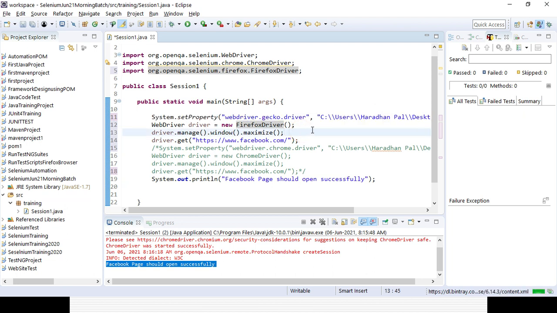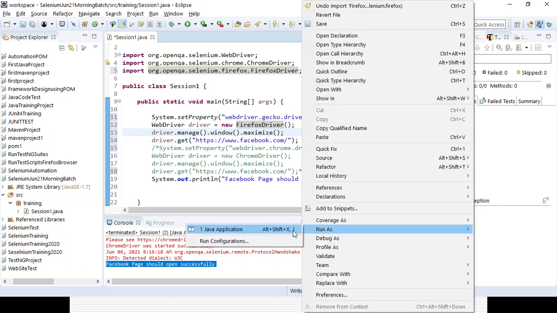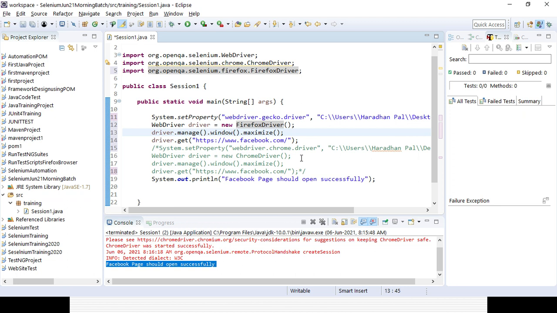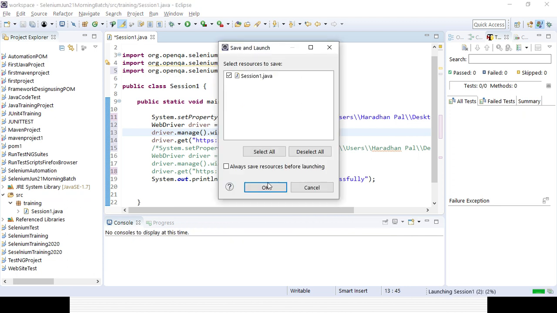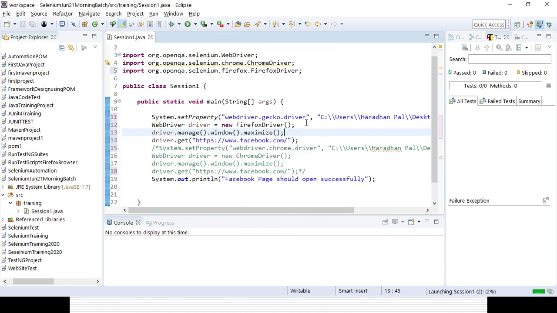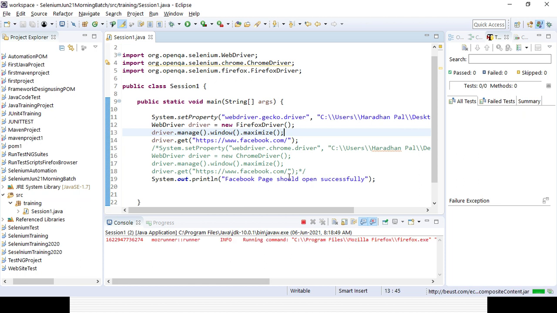Now if you run the script, it will run the same way. Instead of the Chrome browser, it will be opening the Firefox browser, and it will be maximizing the browser. It will be passing the URL for the Facebook page, and it will be printing that part in the console. You can see it is Mozilla, because Firefox is Mozilla, right? Mozilla Firefox. So if anything fails, it will come in the console section, and you can validate it.